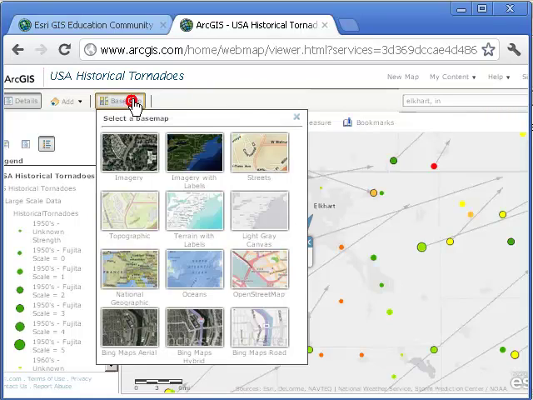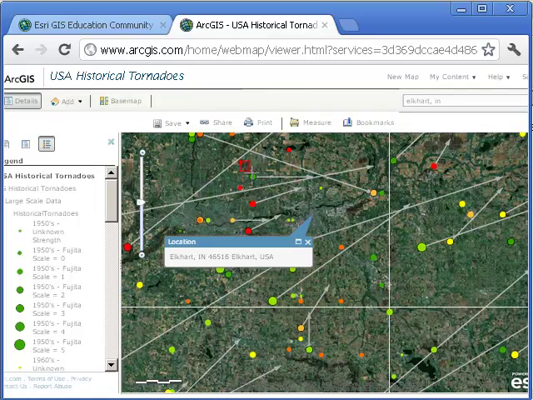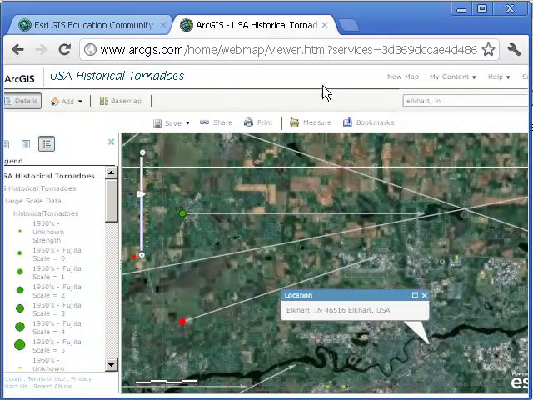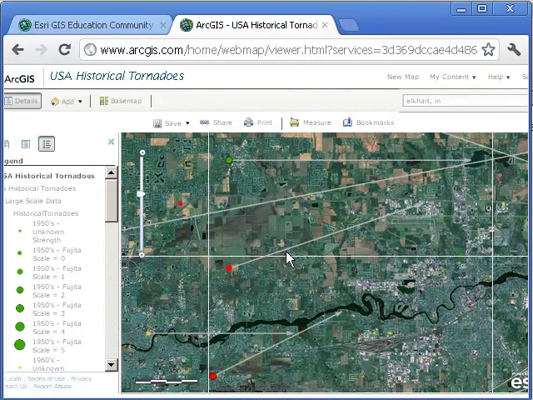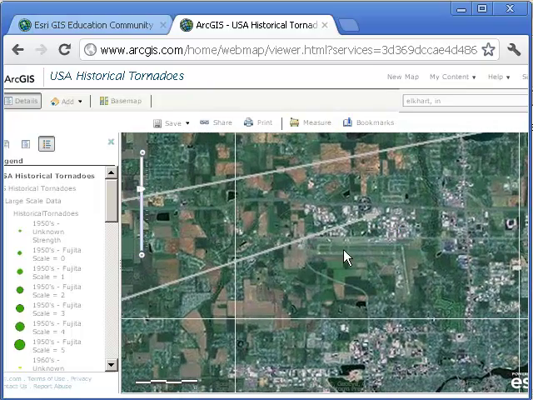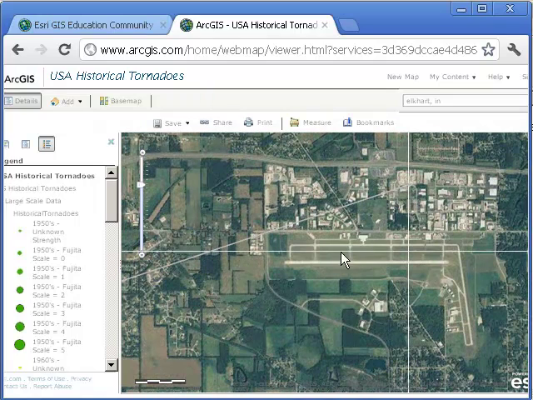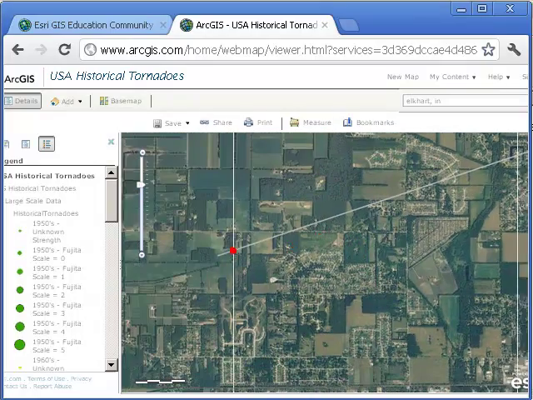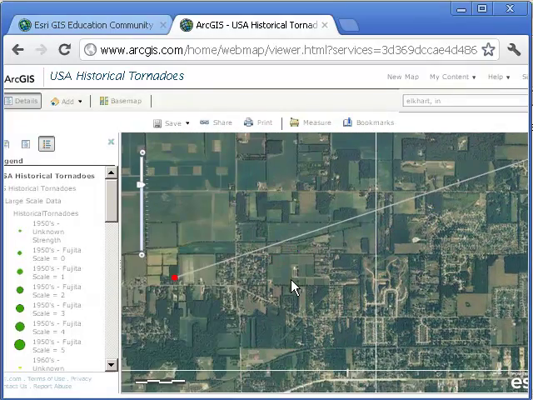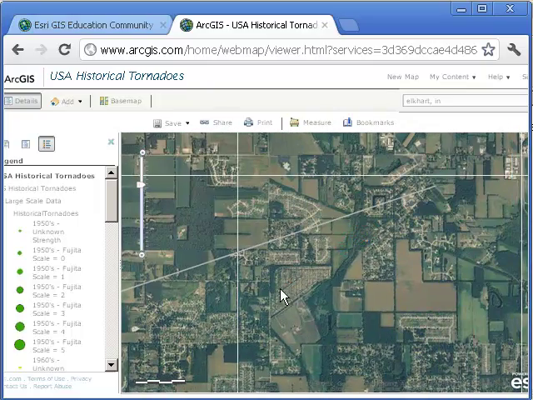Remember, we've got the capability here in a GIS to examine imagery as a base map. So, for example, we can really zoom in on some of these locations. In this particular area, we can look at the land use. So this particular tornado looks like it crossed really close to this particular airport in Elkhart, Indiana. What could have been the hazard there? And look at the different kinds of land use and land cover that it crossed over. Some fields, but some subdivisions, some houses.